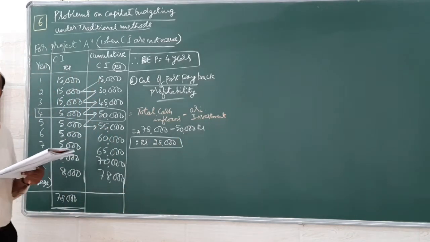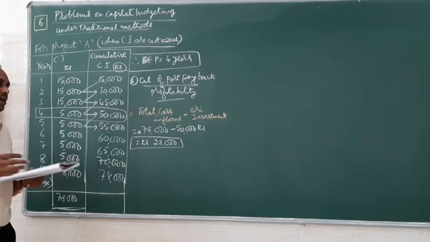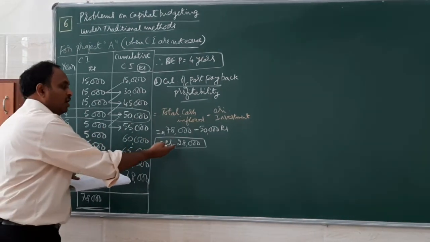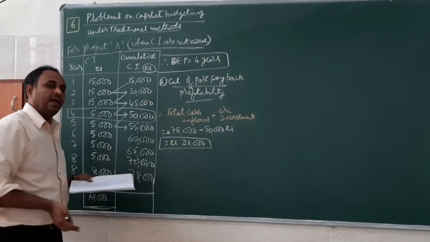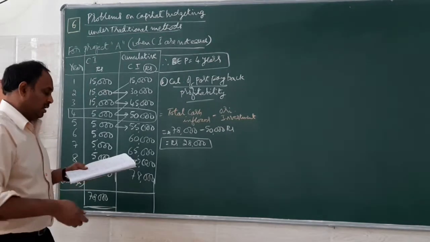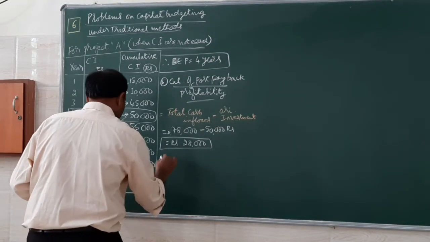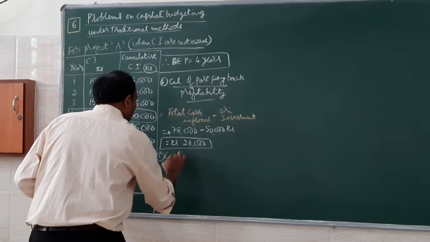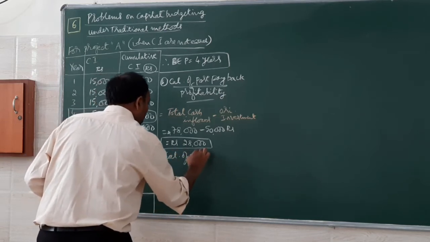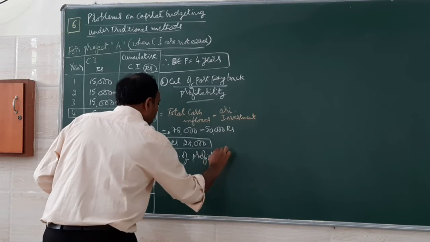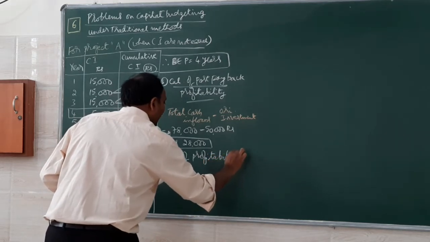After getting back the investment in 4 years, for the next few years of life, you are going to get 28,000 from that. The next calculation we have to take up here is the calculation of profitability index.